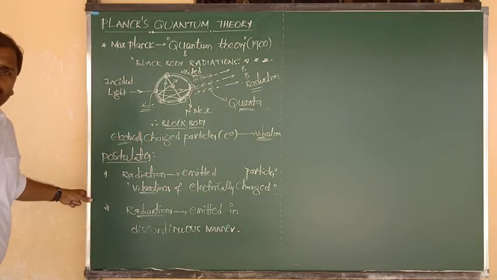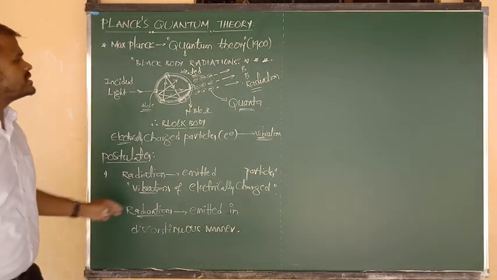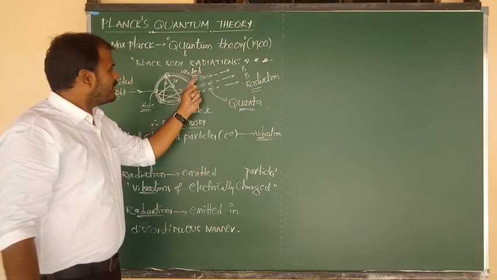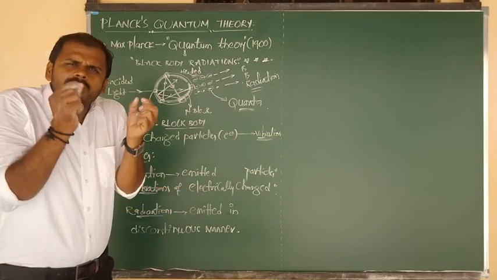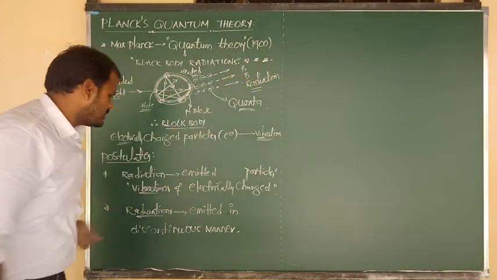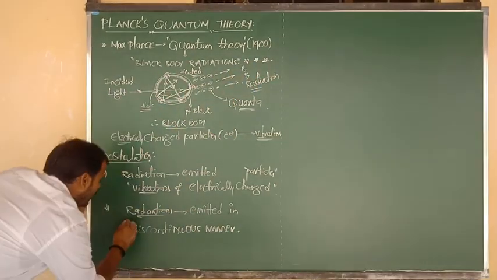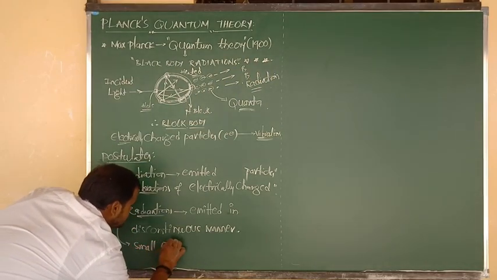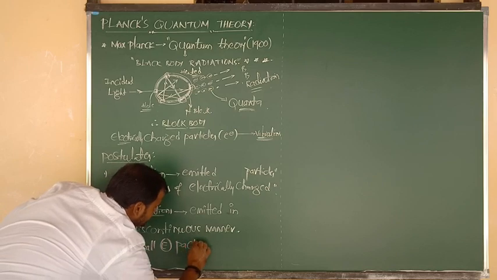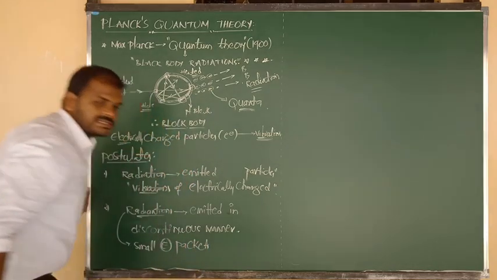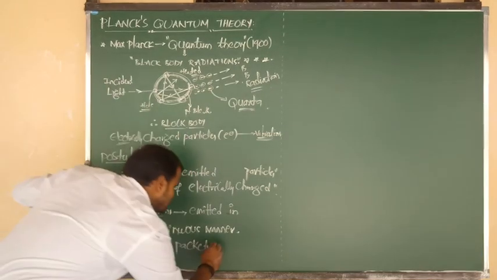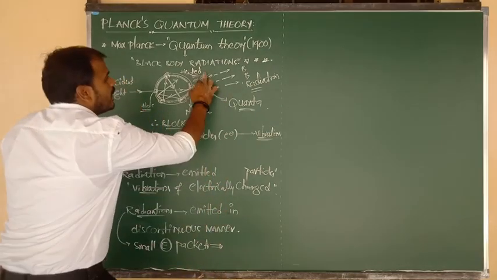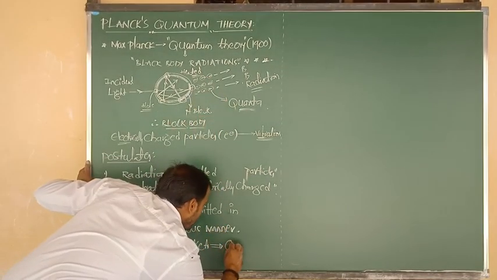That means, a clear-cut statement we can give: the radiations are emitted in the form of very small energy packets. Such small energy packets are known as quanta.